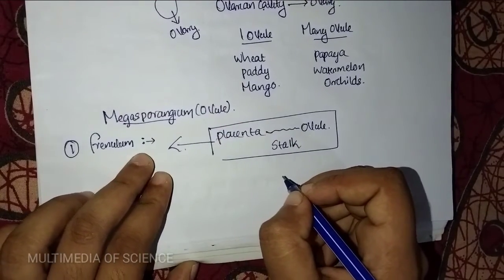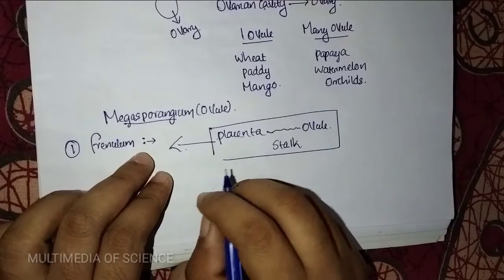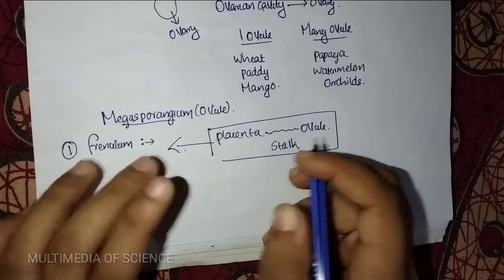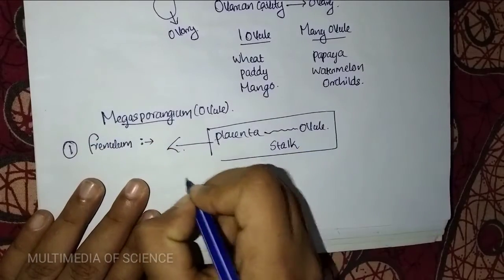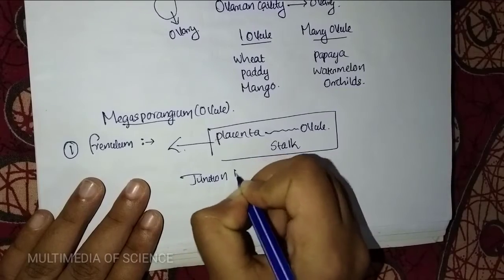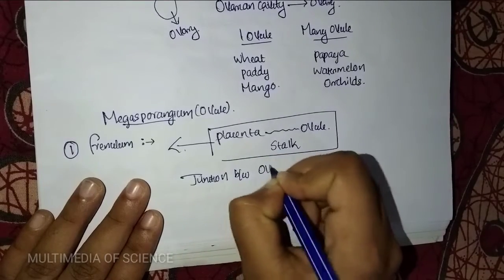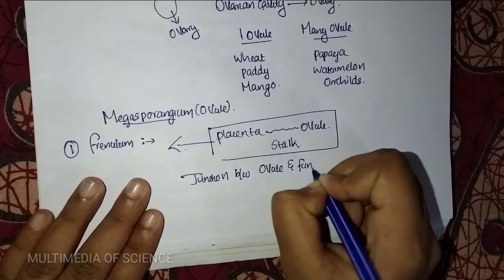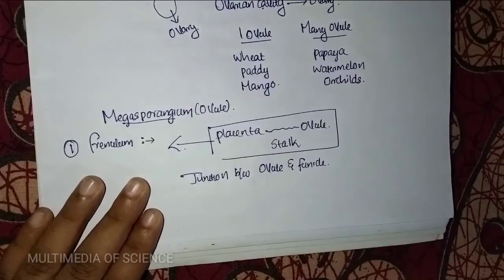And the region at which the ovule fuses with the funicle is called what? Hilum. Okay, shortly we can say that it is the junction between the ovule and the funicle. Ovule and funicle.